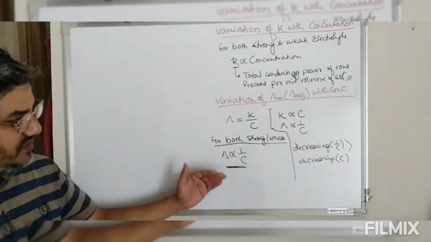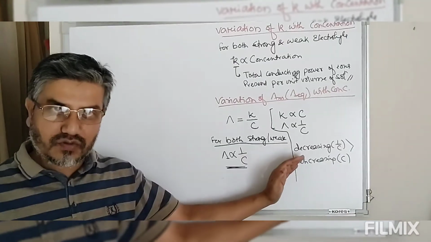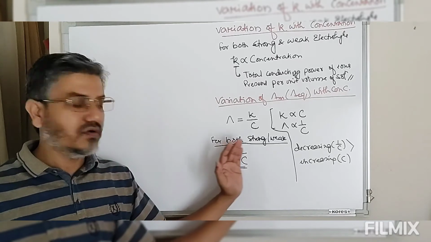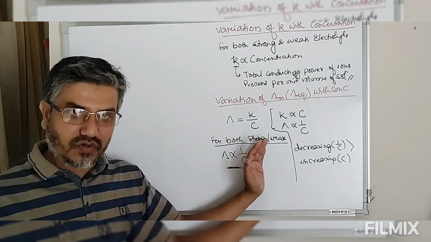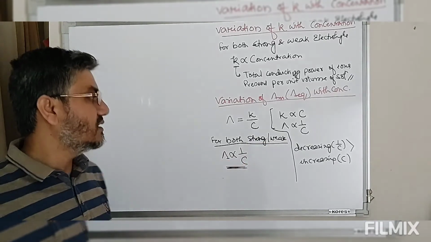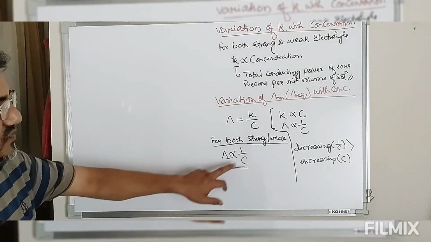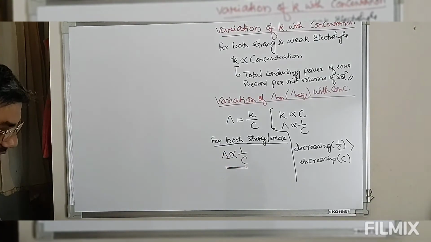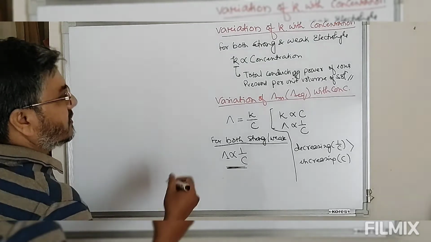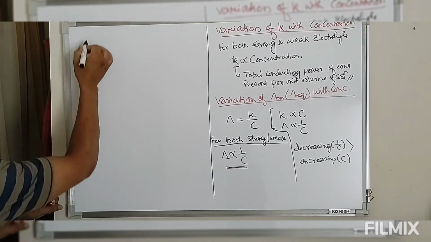So this can be explained based on inter-ionic interaction, which in case of strong electrolyte and concentrated solution is more. In case of dilute solution, inter-ionic interaction is less, hence the molar conductance varies with concentration. Now let's explain this graphically, for this variation.